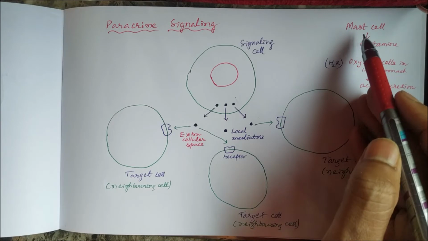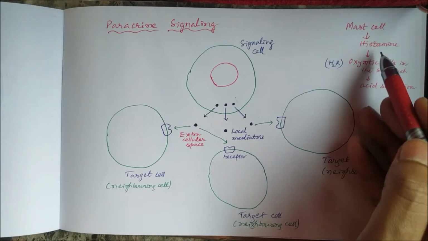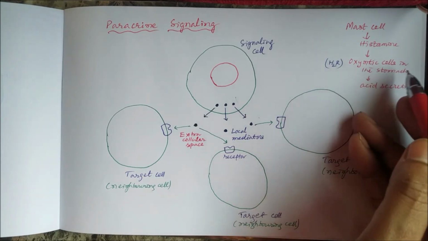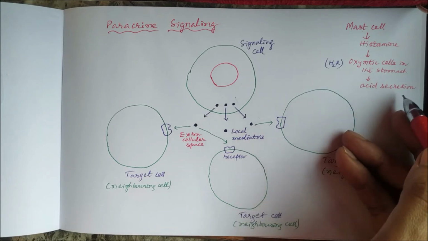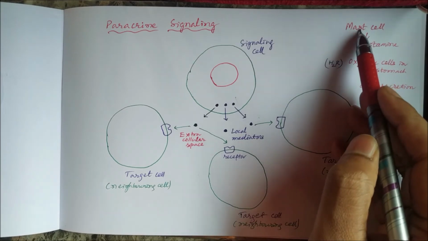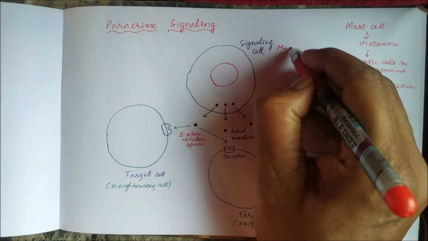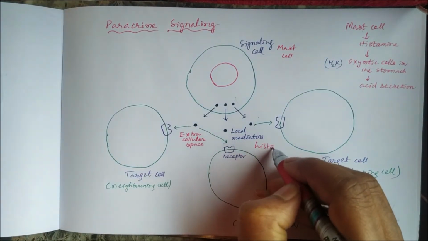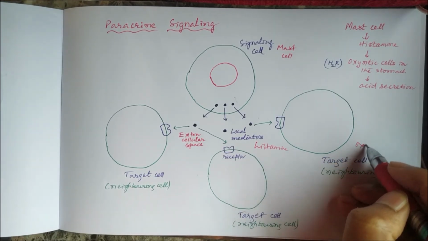Mast cell is a specialized basophil cell which releases histamine, and in the GIT, histamine acts on the parietal cells of the GIT, the oxyntic cells in the stomach, to secrete acid. So acid secretion will be the result. So mast cell is the signaling cell, and the chemical mediator is histamine, and histamine acts on the oxyntic cells.